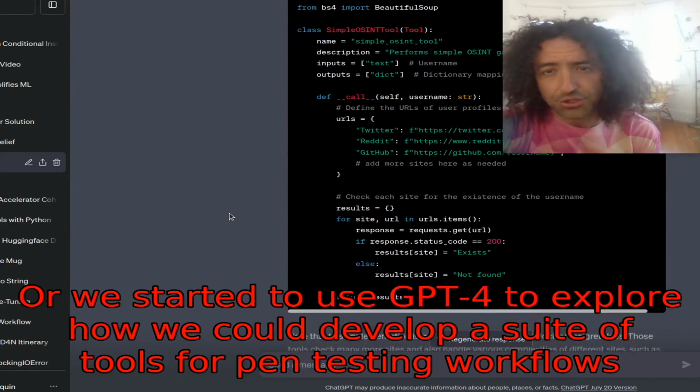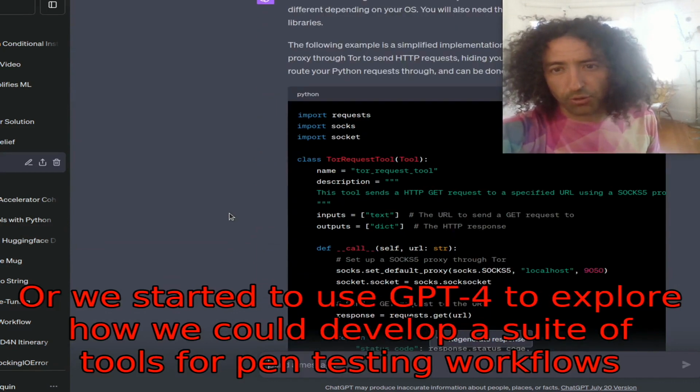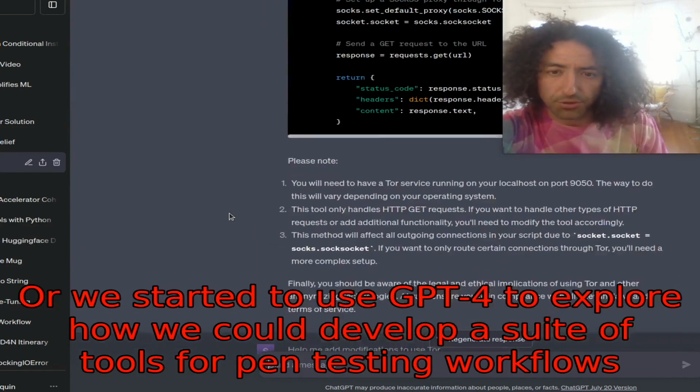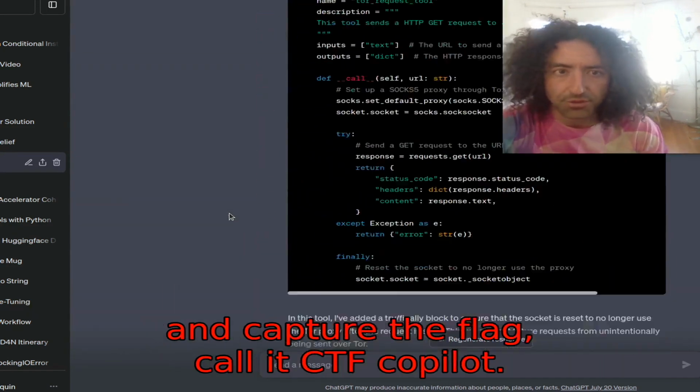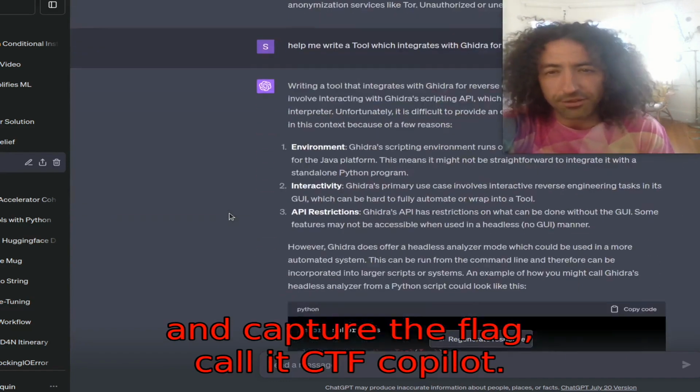We started to use GPT-4 to explore how we could develop a suite of tools for pen testing workflows and capture the flag, call it CTF Copilot.